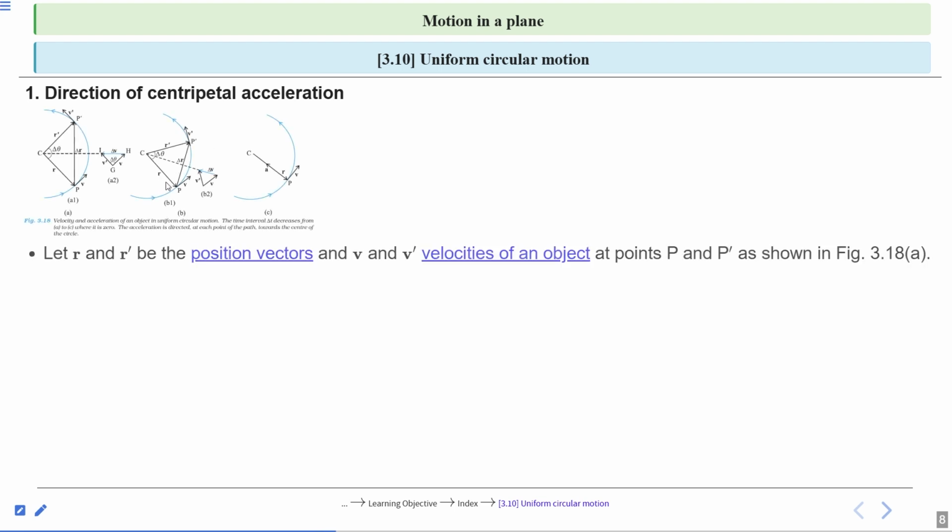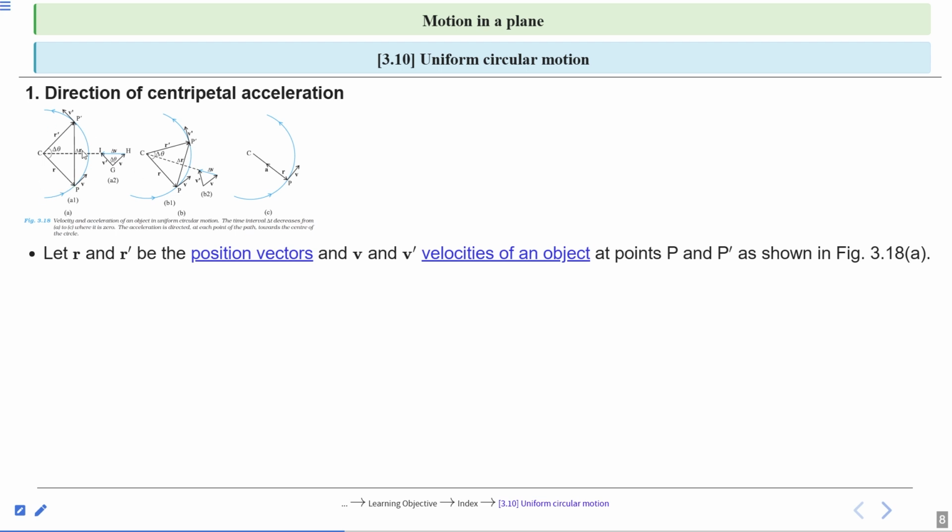Let r and r prime be the position vectors. Look at the figure: r from the center to point P, and r prime from the center to point P prime are the position vectors, and v and v prime are the velocities of the object at different points, first at point P, second at point P prime, as shown in figure 3.18a.